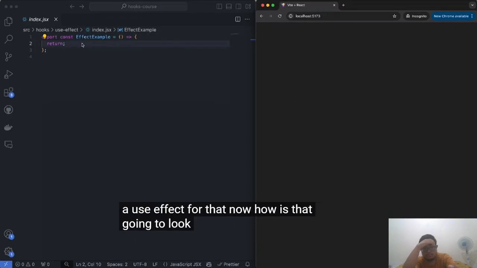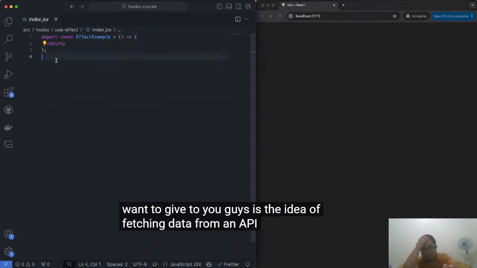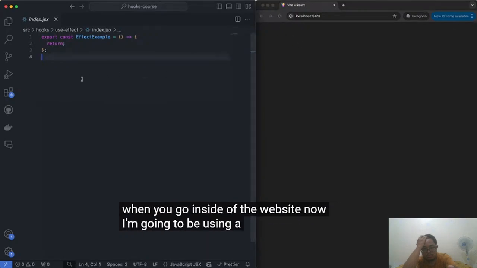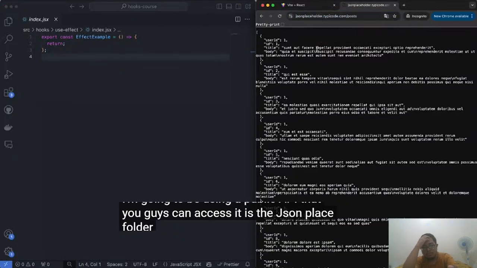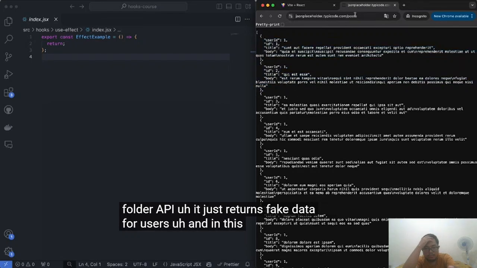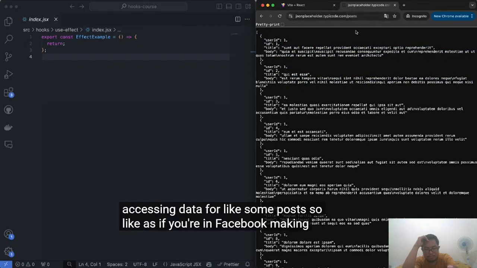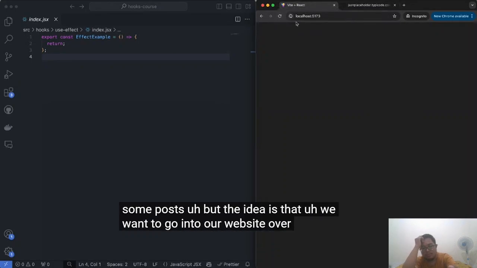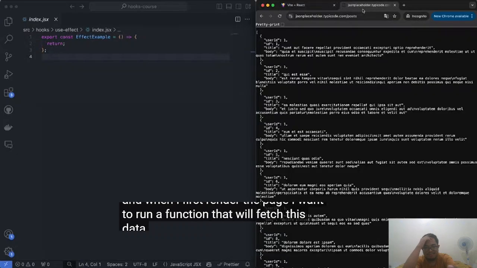Now, how is that going to look like? Well, the example I want to give to you guys is the idea of fetching data from an API immediately when you go inside of the website. Now, I'm going to be using a public API that you guys can access. It is the JSON placeholder API. It just returns fake data for users. And in this case, we're accessing data for some posts, as if you're in Facebook making some posts. But the idea is that we want to go into our website over here. And when I first render the page, I want to run a function that will fetch this data and display